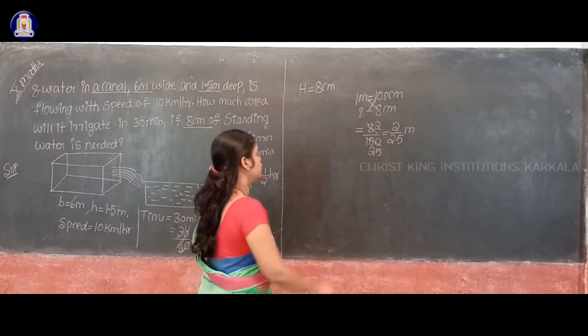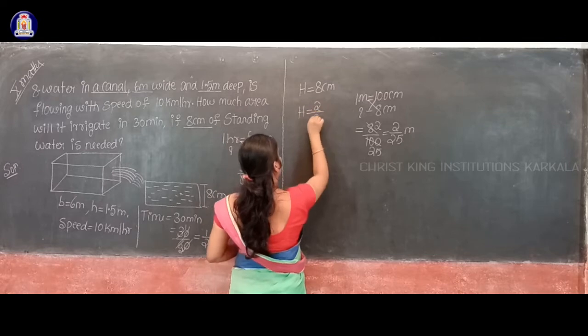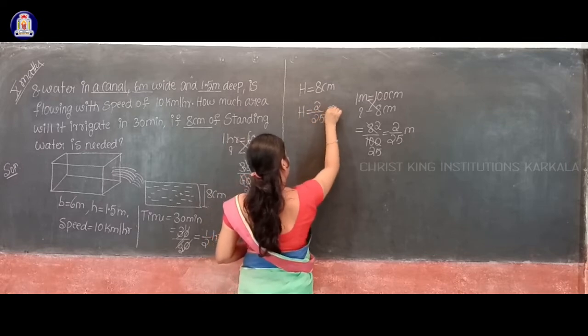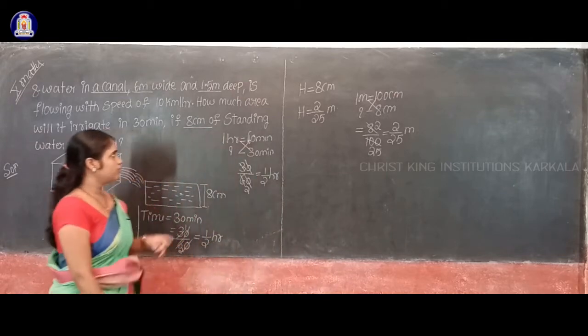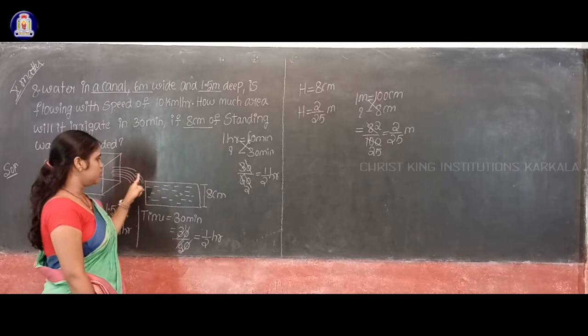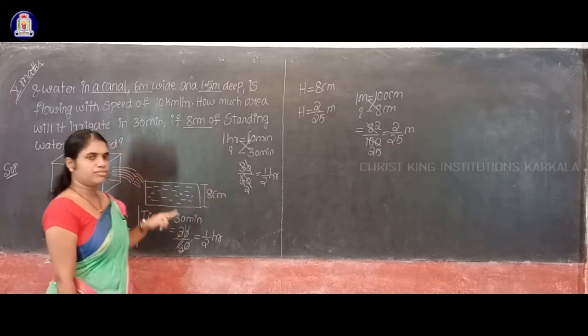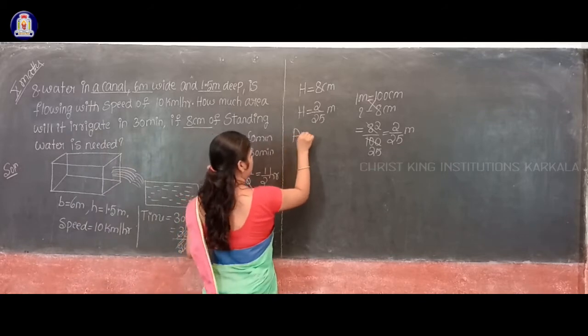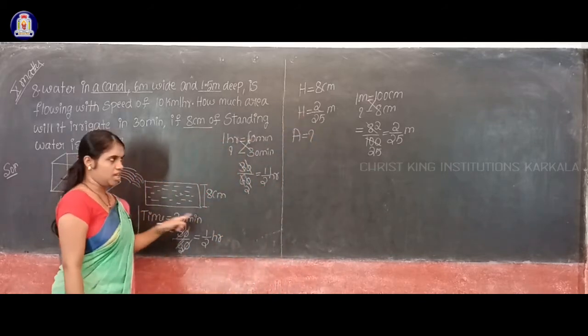So what is the value of height here? Height is equal to 2 by 25 meter. Okay, so what are you going to find here? How much area? The area of this field you have to find. What is the area of this field? Area of the field is equal to how much? This is your question.